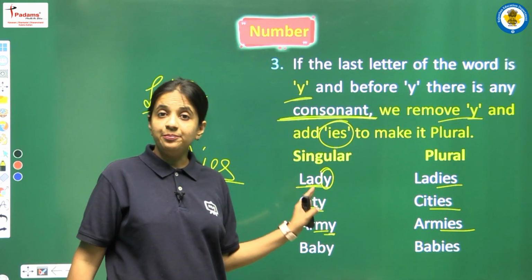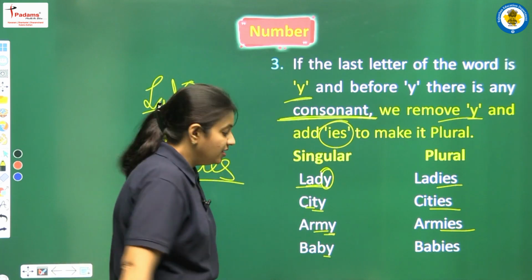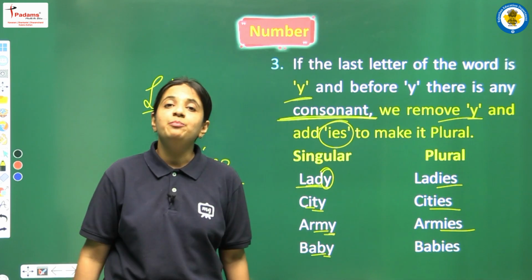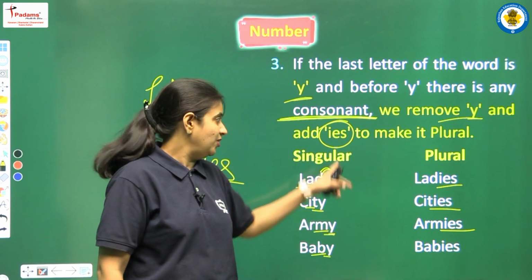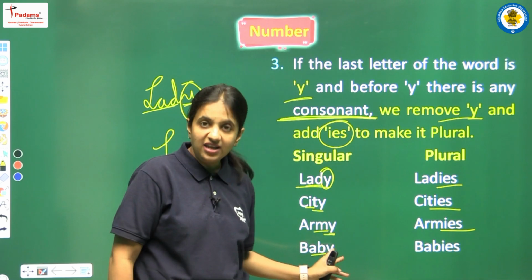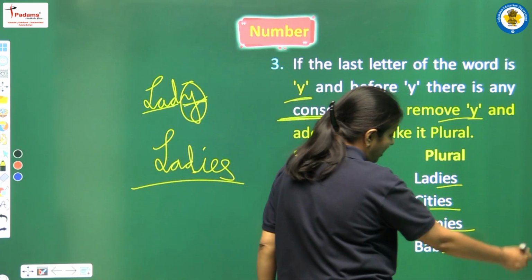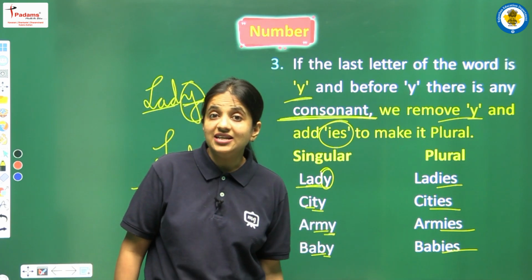Next we have baby. So yes, the last letter is Y. Before Y we have B. Again, that is one of the consonants. So yes, we have to apply this rule only. According to that we remove Y, and in the place of Y we add IES. So baby will be babies.